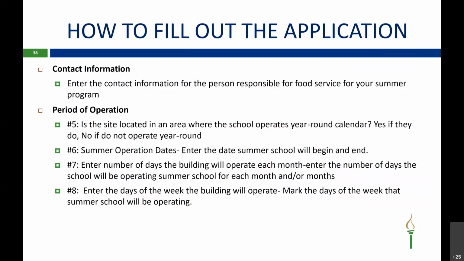Question 6, summer operation date. So there's a box and it wants you to put in the operation date. So for example, if you're operating June 1st to June 30th, you'll put 06/01/2021 to 06/30/2021.